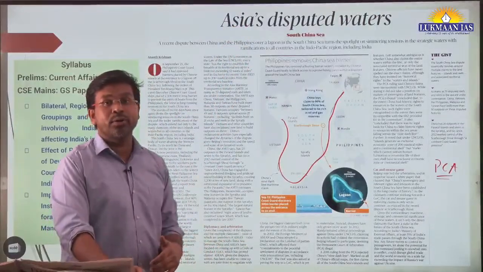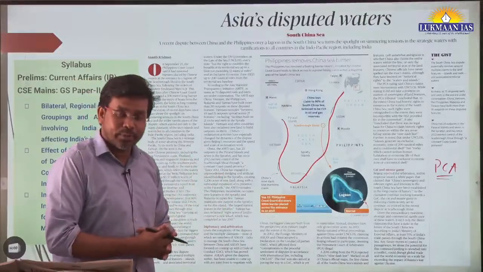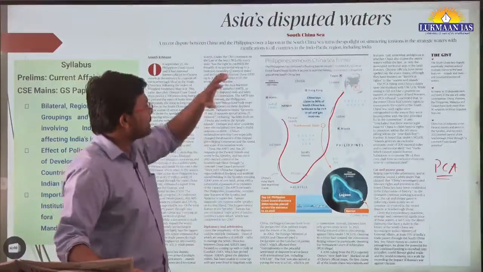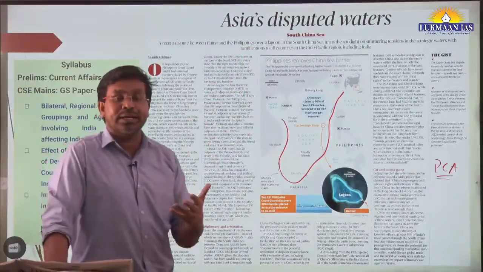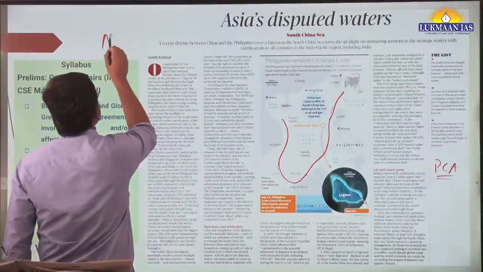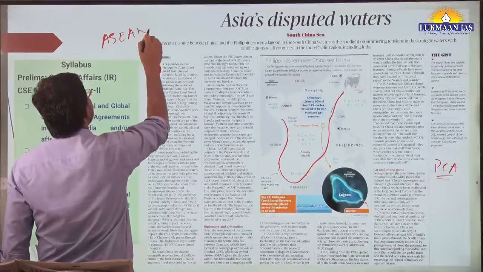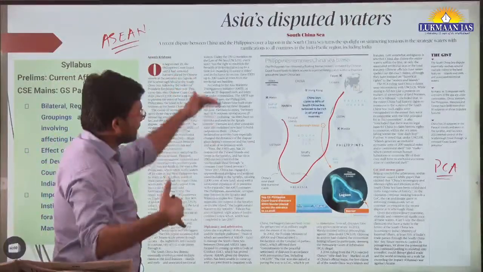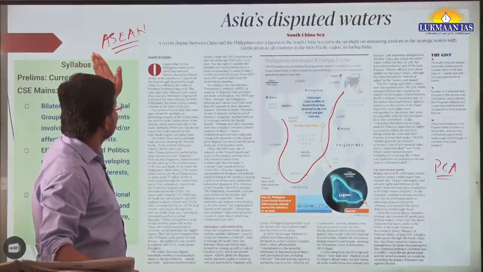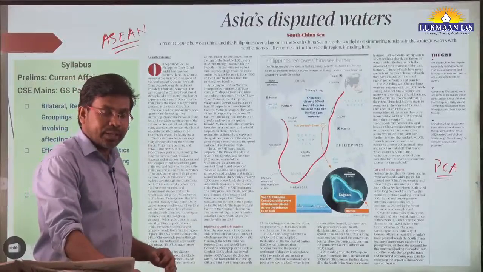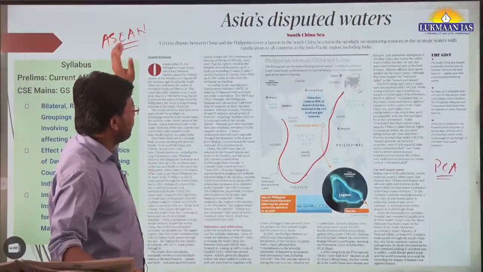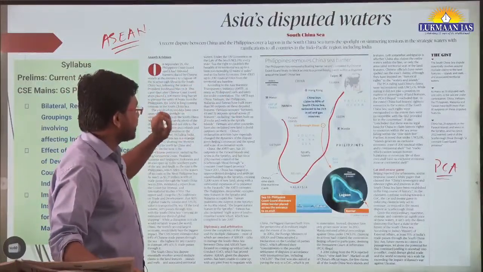If we talk about how the dispute will be resolved between these parties, in the disputing party, on one side there is China, and on the other side most of the countries are members of the Association of Southeast Asian Nations, which is known as ASEAN. So on one side there is China, on the other side there are members of this particular grouping, the Association of Southeast Asian Nations. And these members themselves have, for example, the Philippines, Malaysia, Brunei.